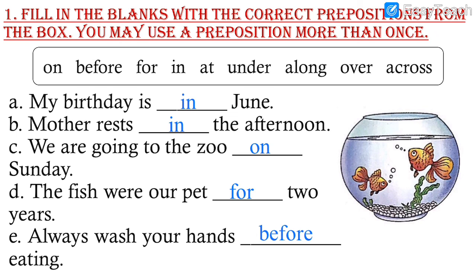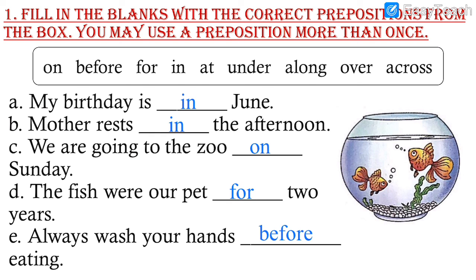Let us read all the sentences that we solved in exercise 1. My birthday is in June. Mother rests in the afternoon. We are going to the zoo on Sunday. The fish were our pet for 2 years.